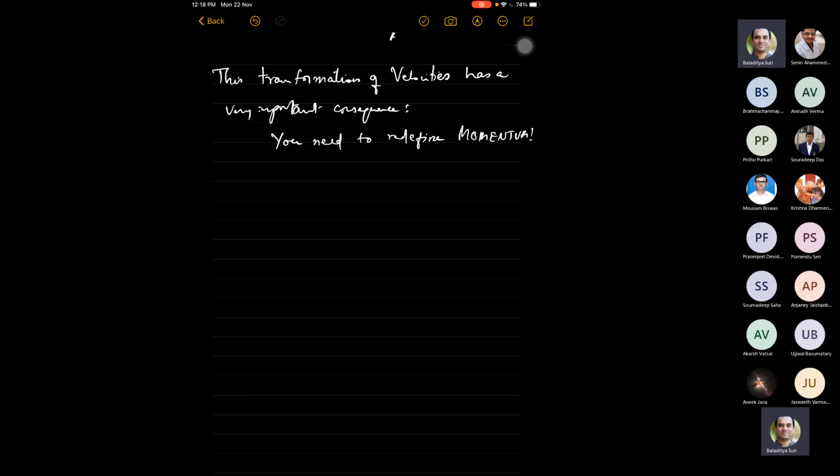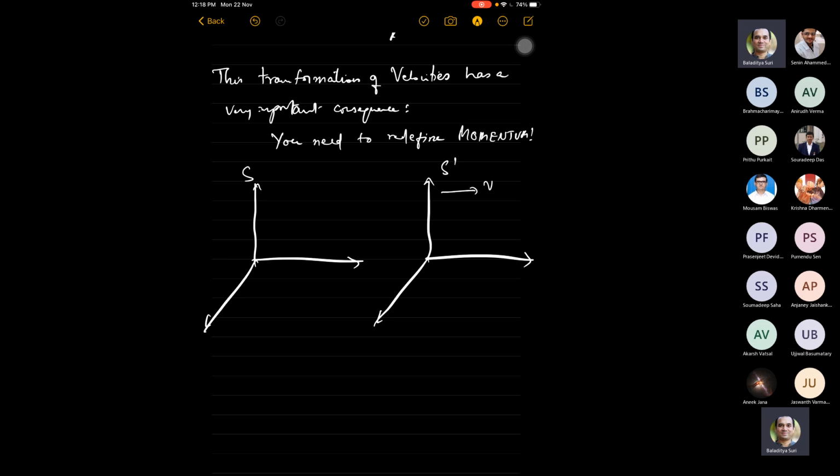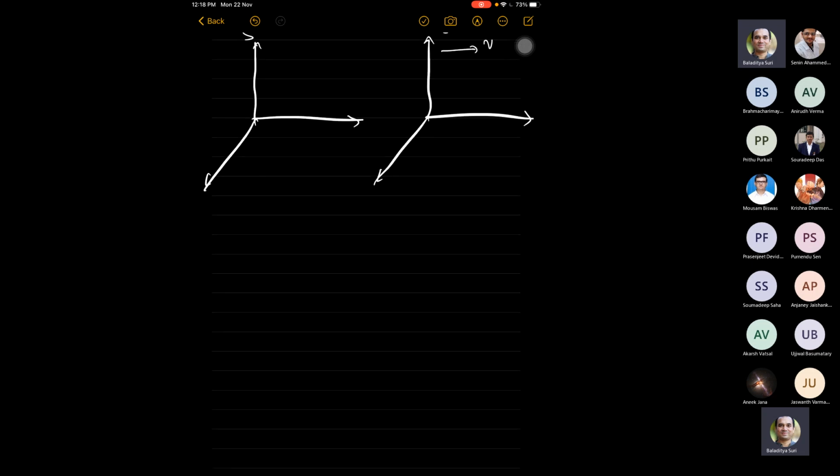Let us do a thought experiment. Okay, let's consider two frames. All thought experiments in relativity involve two frames. So let's just consider two frames, S and S prime, and S prime is moving with some velocity v relative to S. Now I'm going to consider a rather contrived example of a two-body collision. Okay. Conservation of momentum is a fundamental principle.